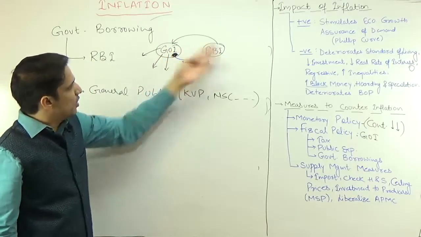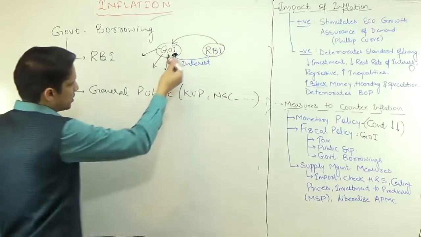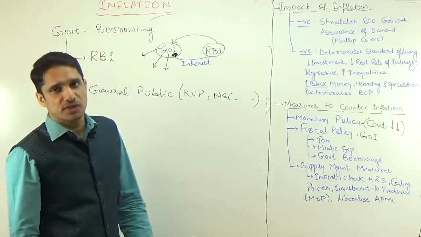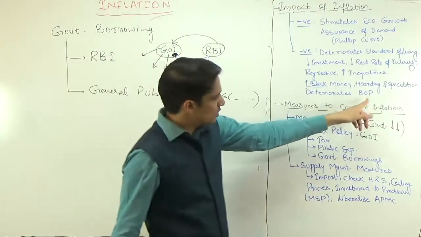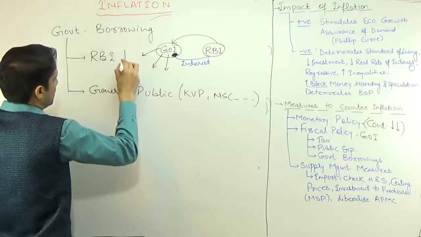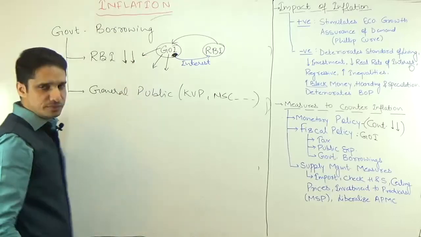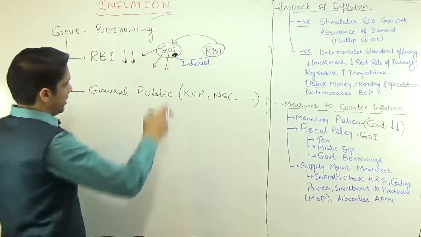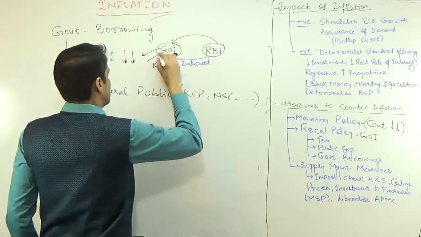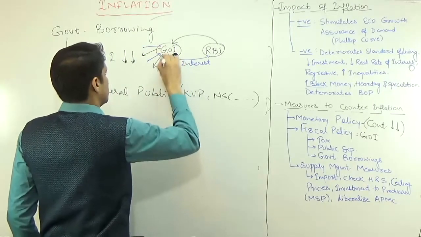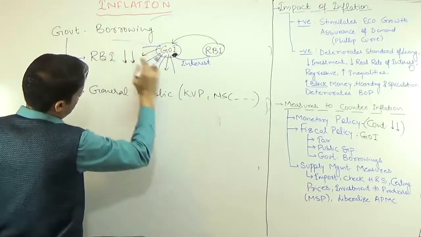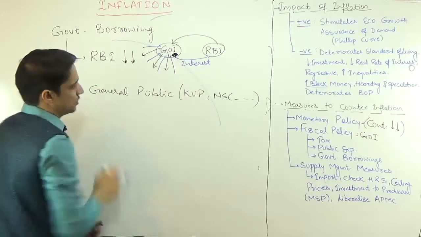So if Government of India will borrow from RBI and infuse that liquidity in the economy, that is going to again increase the money supply, and that is going to cause inflation. But our purpose is to counter inflation. So to counter inflation, government borrowing from RBI should be decreased. And from the general public, borrowing should increase, so the money supply available with the public is going to decrease.